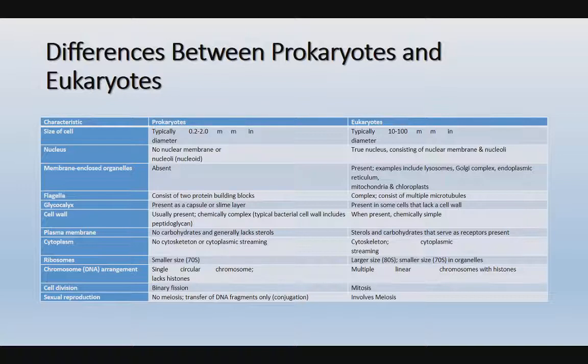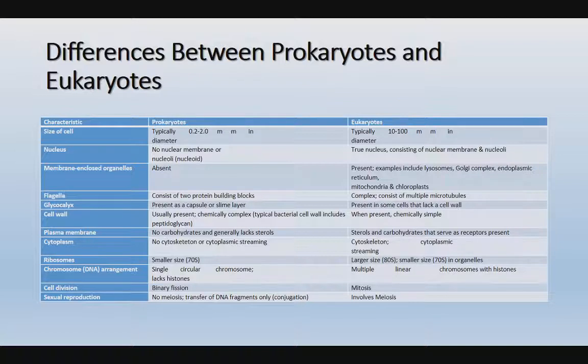And in the case of ribosomes, as we discussed earlier, it is a non-membrane bounded cell organelle. 70S type ribosomes are present in prokaryotes, whereas in eukaryotes 80S type ribosomes are present. In chromosome arrangement, prokaryotes have a single circular chromosome that lacks histones, whereas eukaryotes have multiple linear chromosomes with histones.